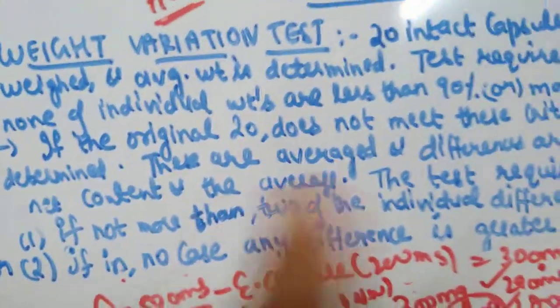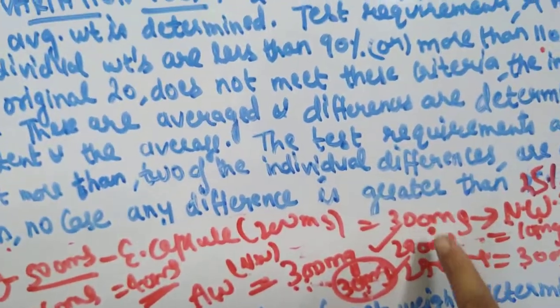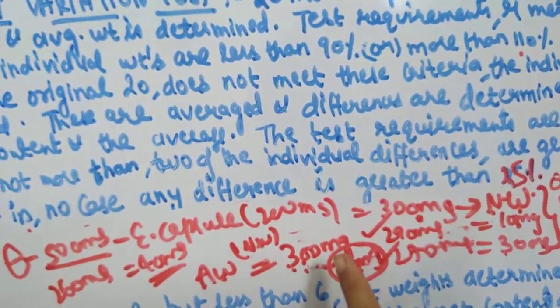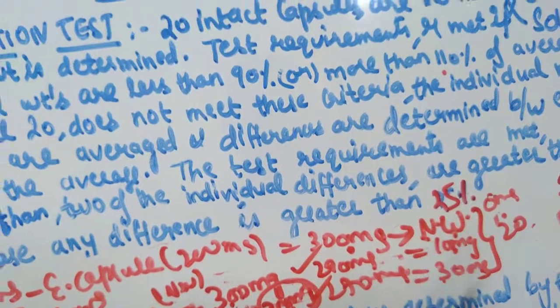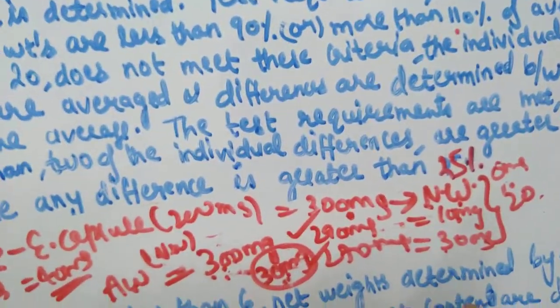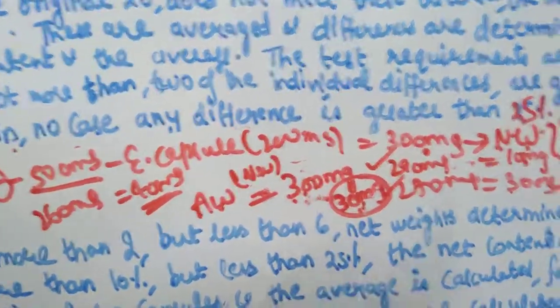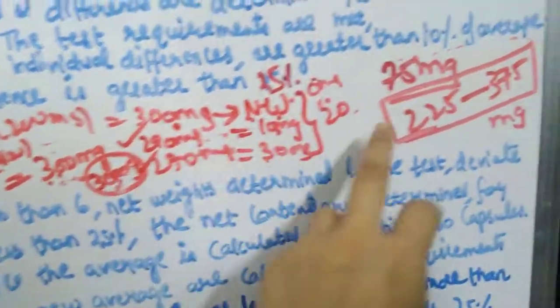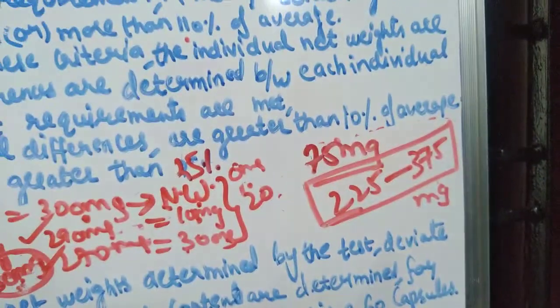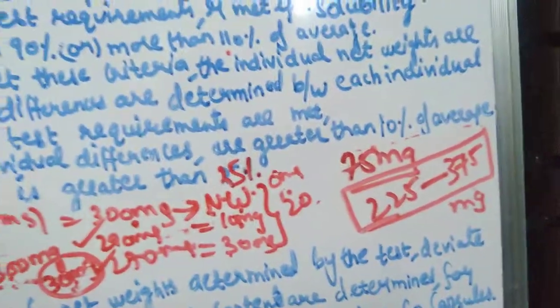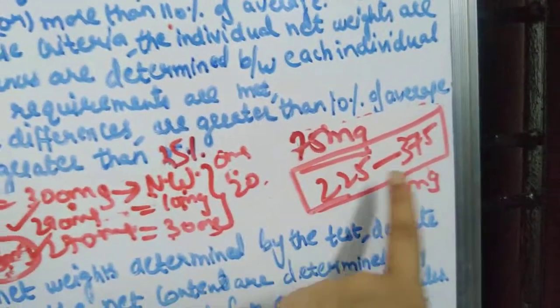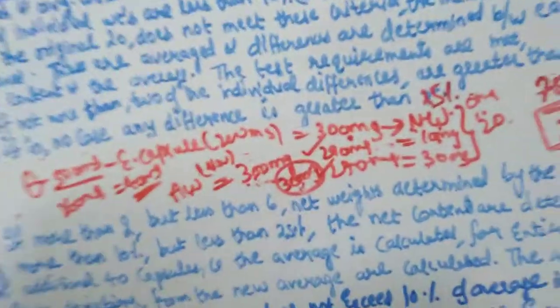Okay, so it is very simple. You will take the net weight of 20 capsules and find the average weight. You will take the difference of average weight and individual net weight: 10 mg, 20 mg, 30 mg, 40 mg. Not more than 2 should differ by more than 10% of the average, and 10% of the average weight is 30 mg. And in no case should the difference be greater than 25%. 25% of 300 mg is 75 mg, and a 75 mg difference is a big difference. So none of the capsules should be less than 225 mg or more than 375 mg.